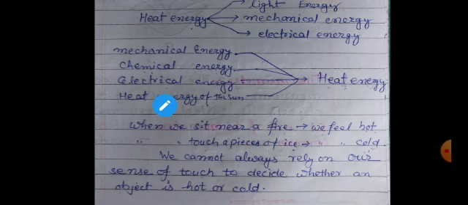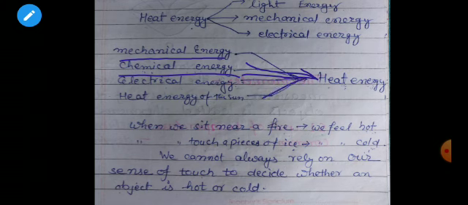Here, mechanical energy, students, can be converted into heat energy. Chemical energy can also be converted into heat energy. Electrical energy can also be converted into heat energy.